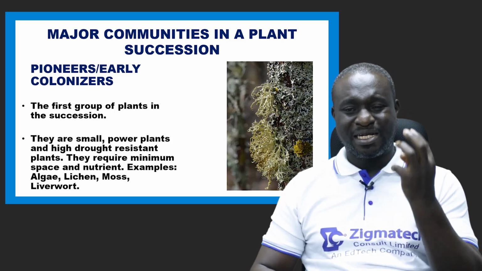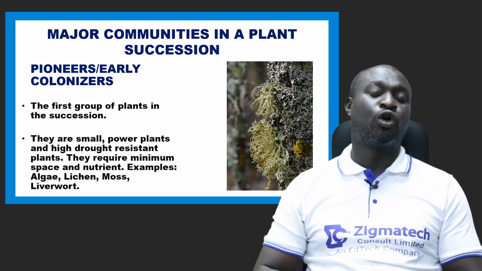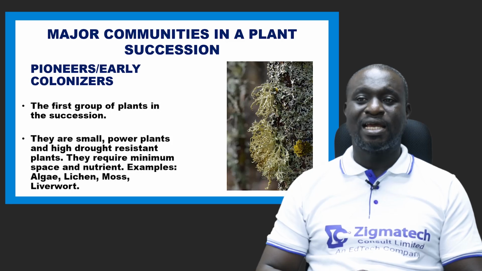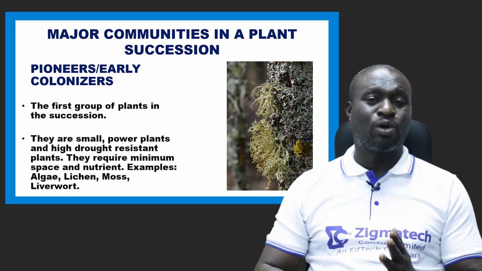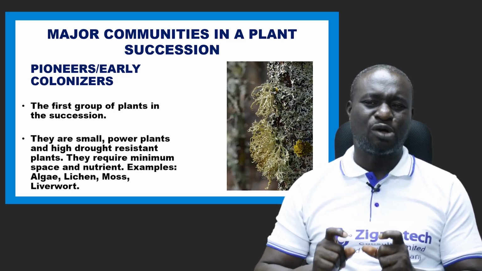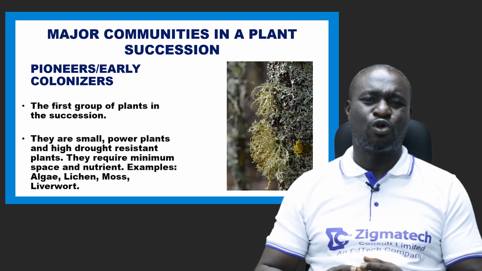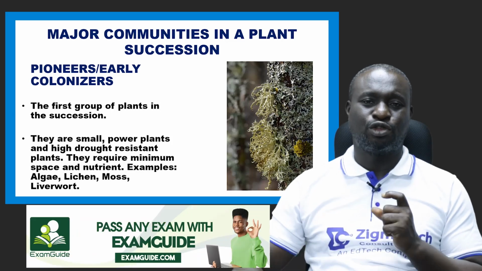So these are 3 or 4 important colonizers, pioneers you're going to see in a succession, mostly in a plant succession. Now, they are usually small, they are power plants, and they have high drought resistance. They require minimum space and nutrients, but the truth is that their lifespan is very short.